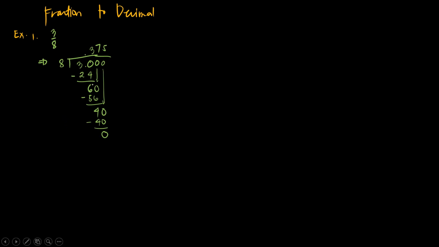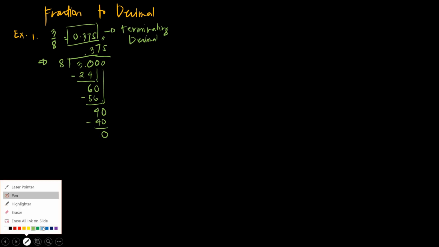So 3 over 8 is equal to 0.375. This decimal is an example of a terminating decimal. Again, when we say terminating decimal, it has an end and the decimals are countable.